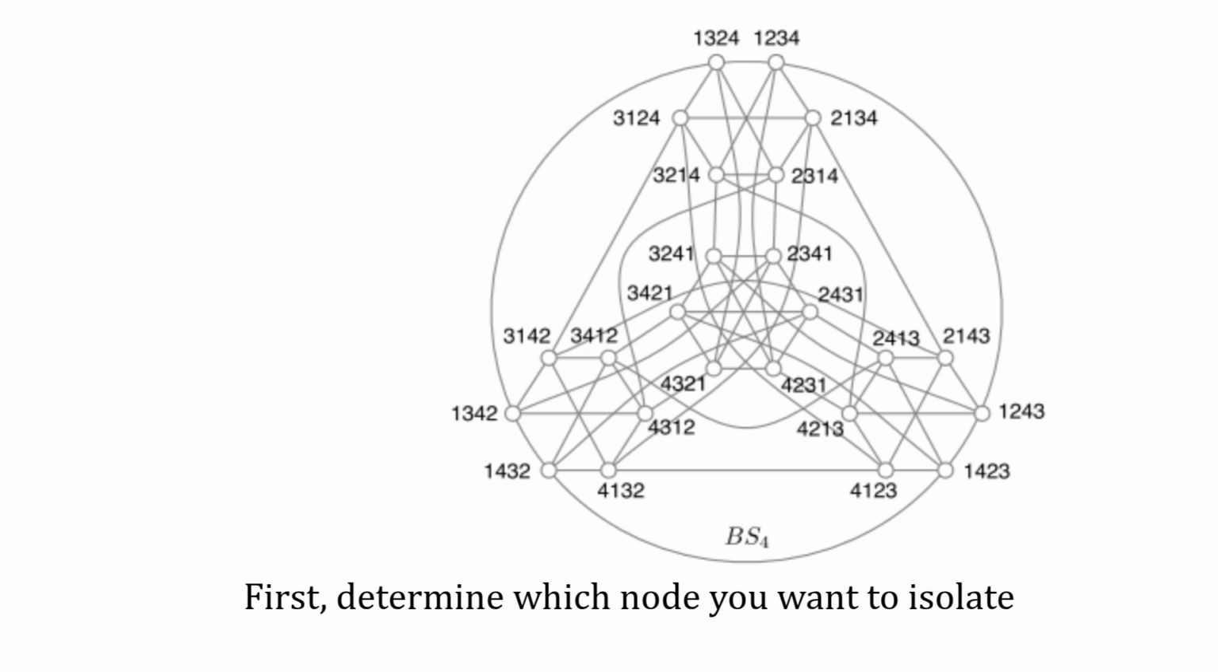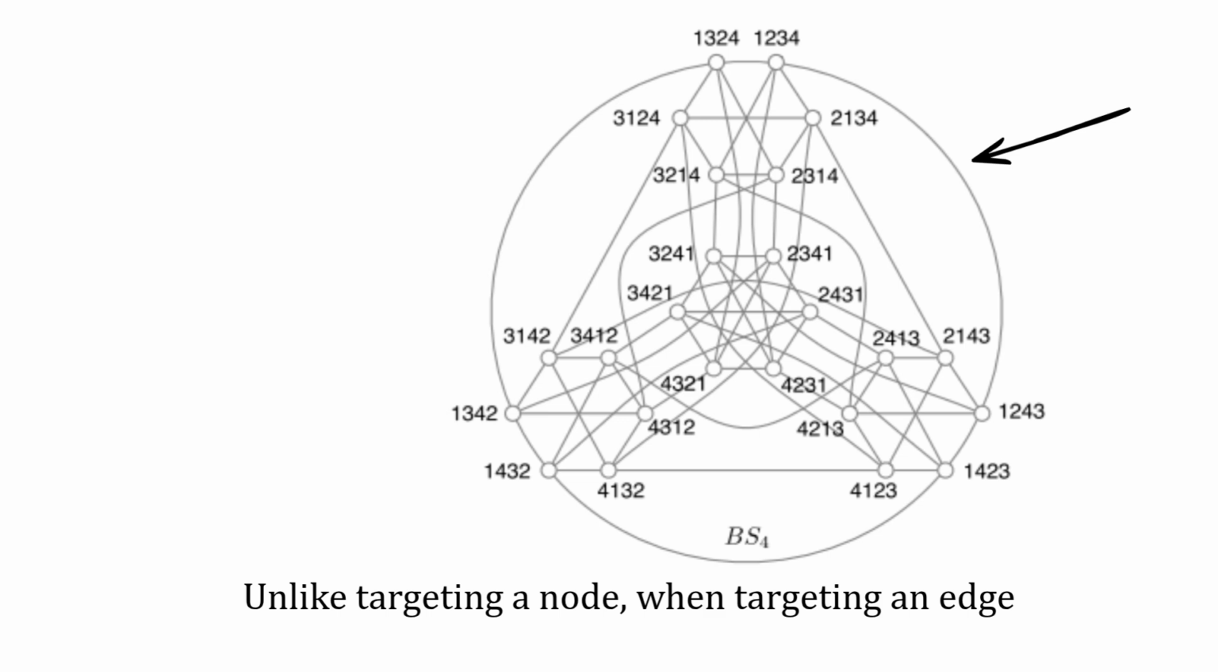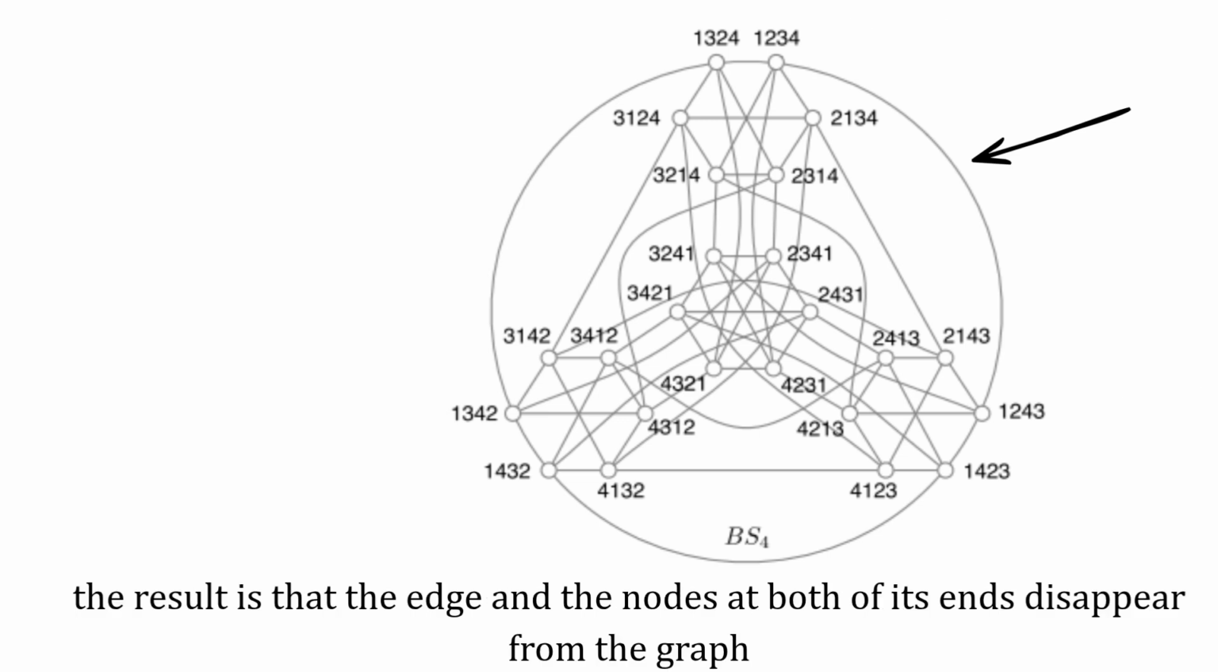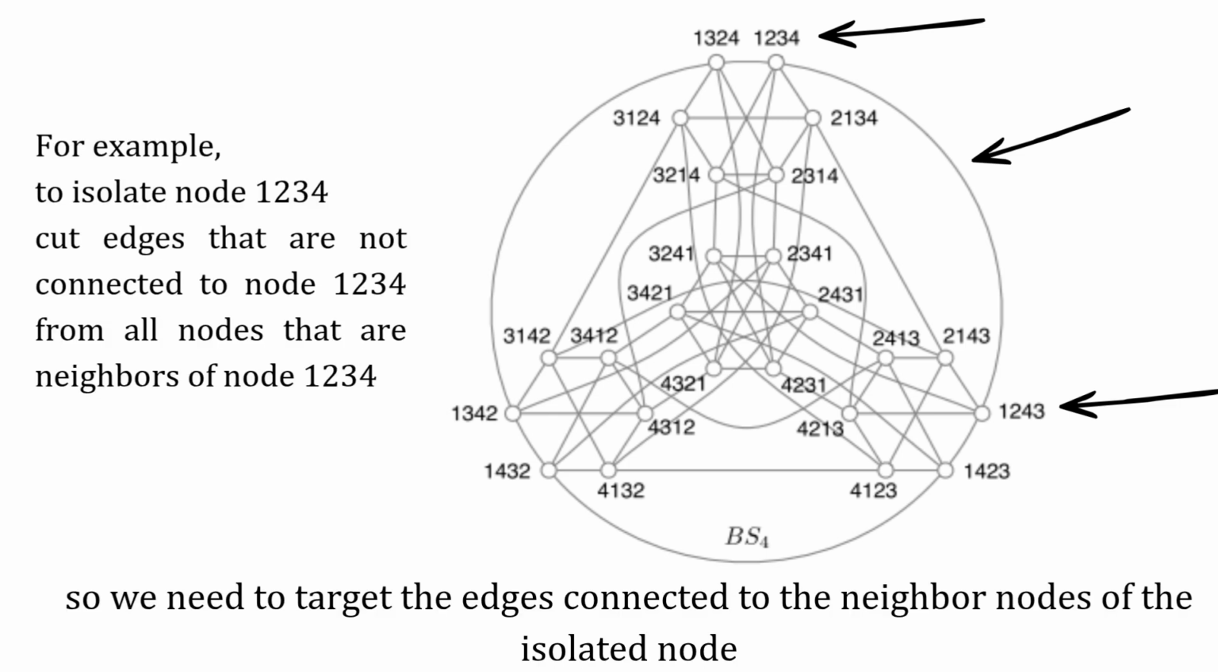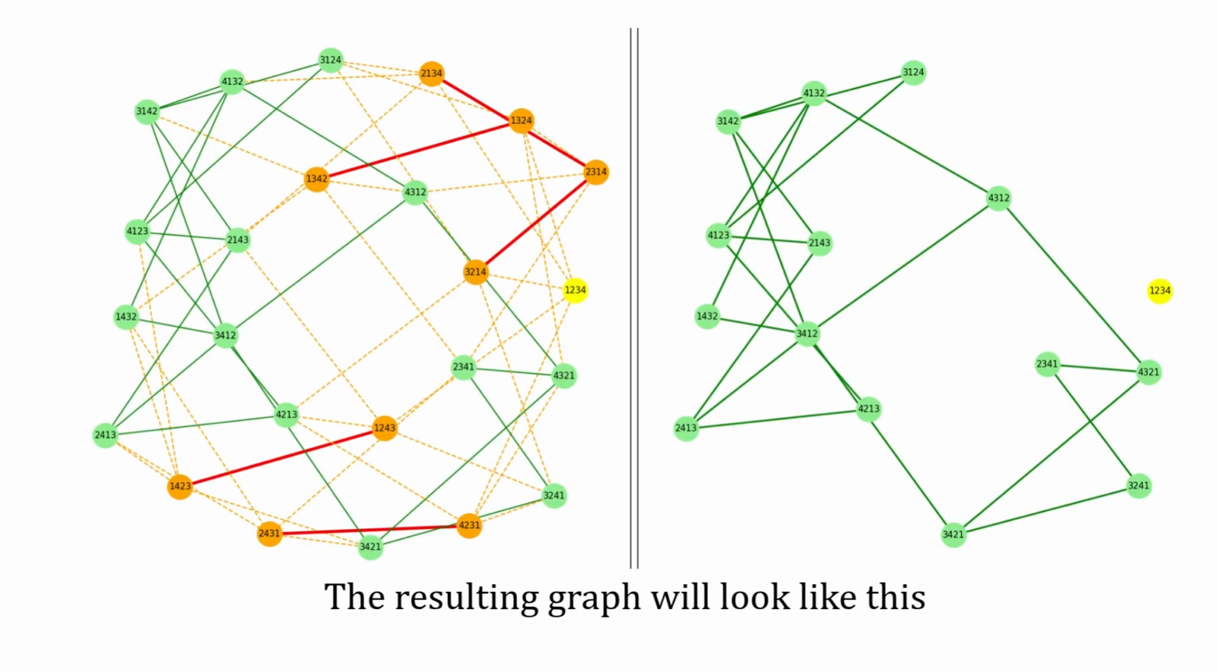First, determine which node you want to isolate. Unlike targeting a node, when targeting an edge, the result is that the edge and the nodes at both of its ends disappear from the graph. So we need to target the edges connected to the neighbor nodes of the isolated node. The resulting graph will look like this.